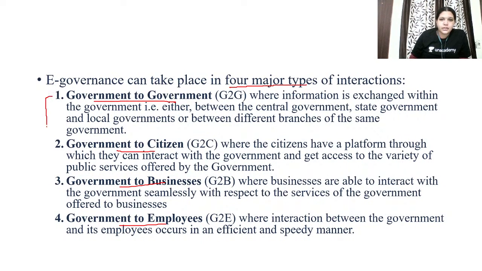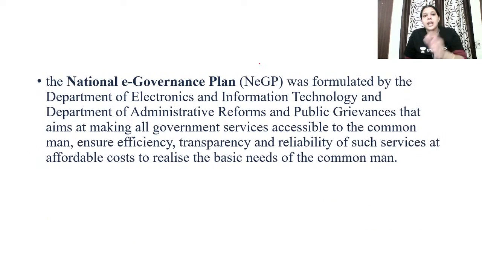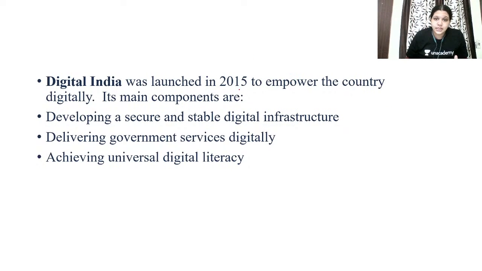These are the four major types of e-governance interactions, and the National E-Governance Plan has formulated these e-governance initiatives. I have given many, but at least give 3 examples and explain how they are very important.